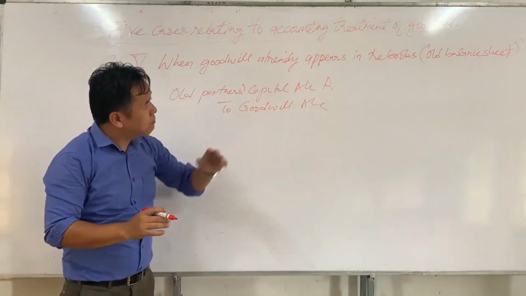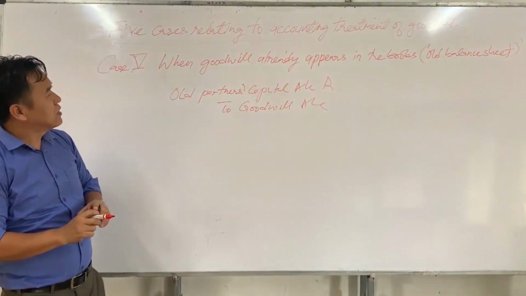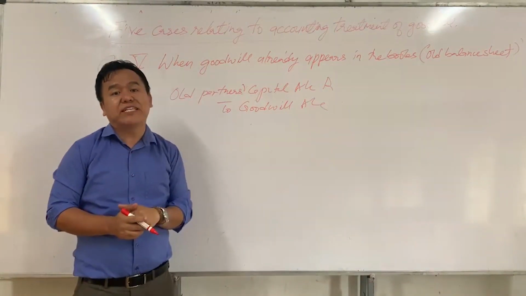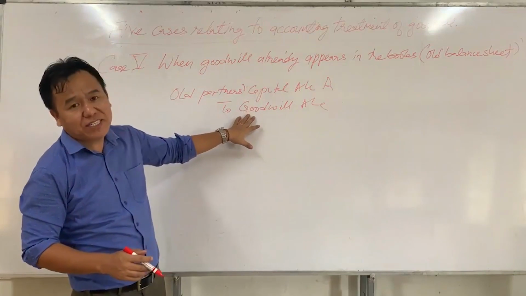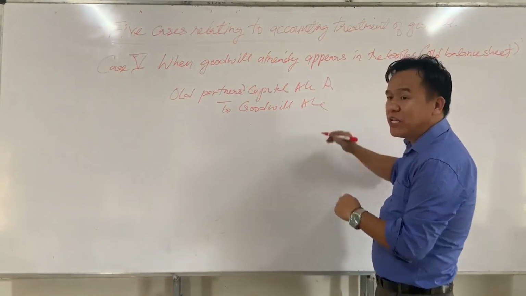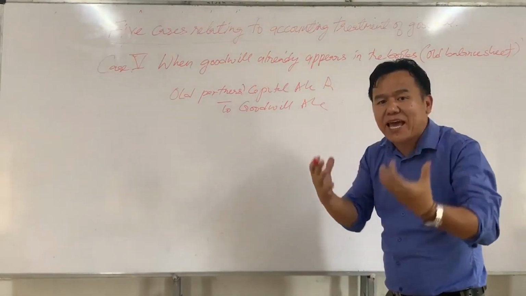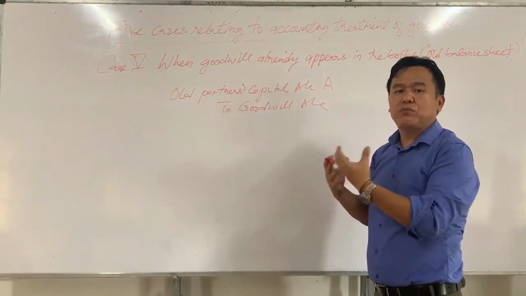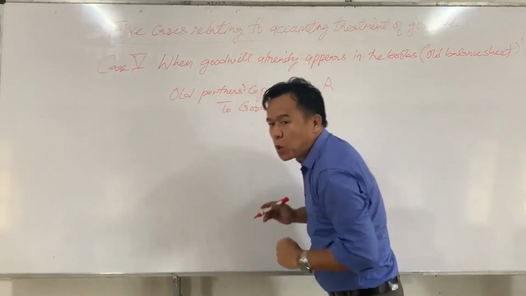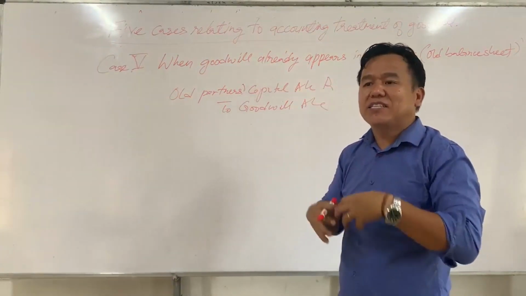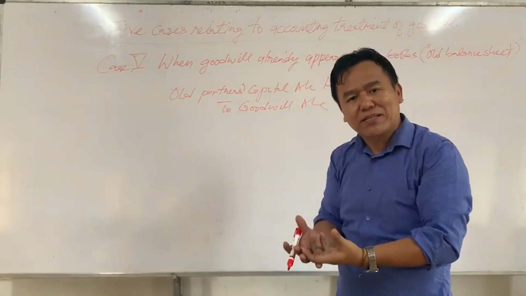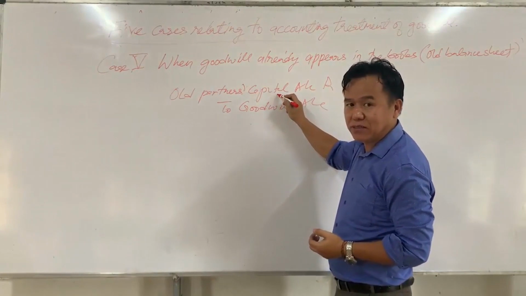If goodwill already appears in the books of account at the time of admission of a partner, then such goodwill should be written off among all partners in their old ratio. If we write off goodwill, then goodwill will be decreased. Since goodwill is an asset, if an asset decreases, it should be credited. That is why goodwill is credited here. Since goodwill belongs to whom? All partners. Therefore, all partners' capital will also be decreased. If all partners' capital decreases, then it should be debited. Is that okay?